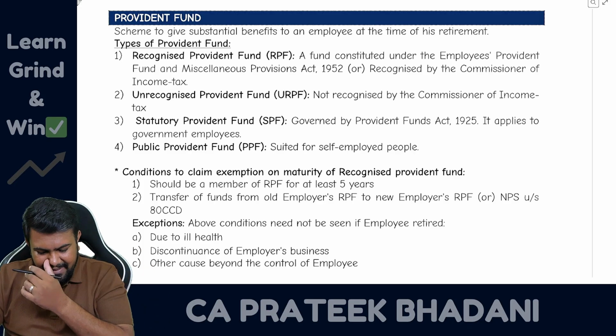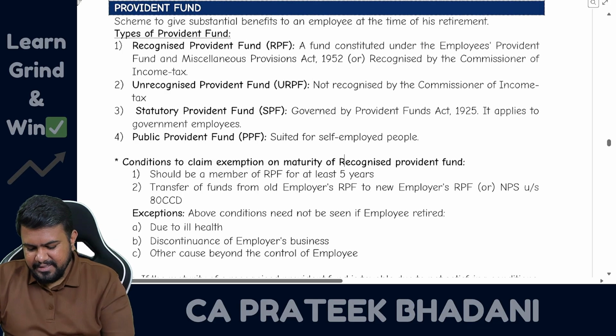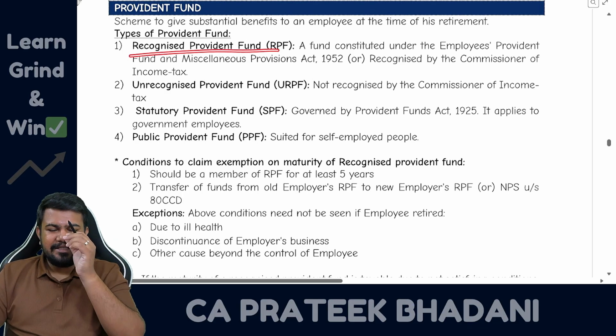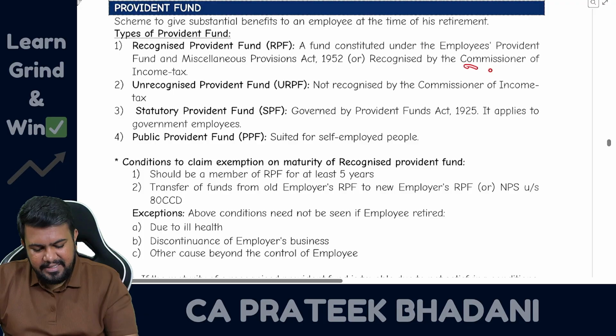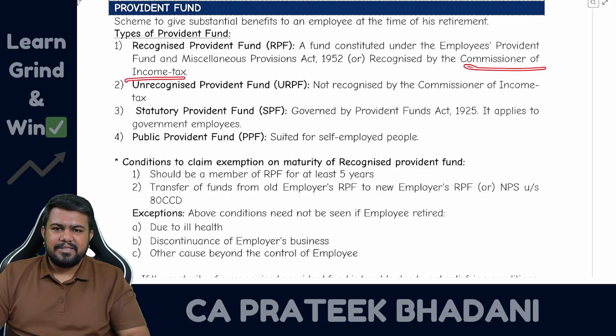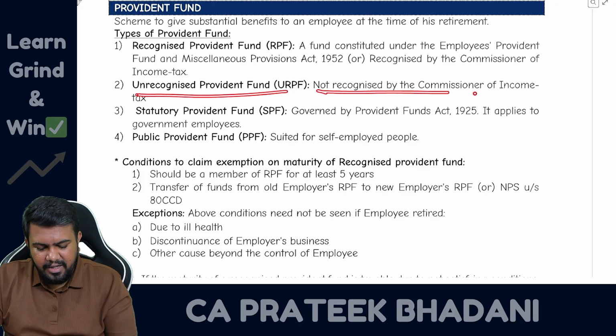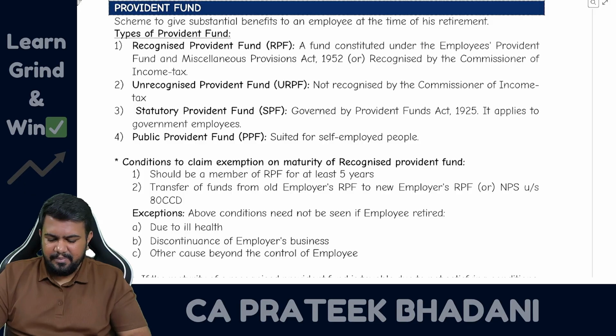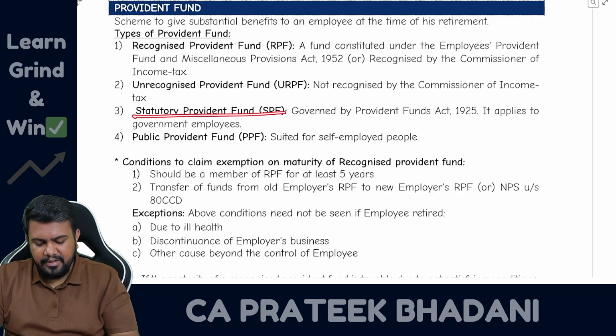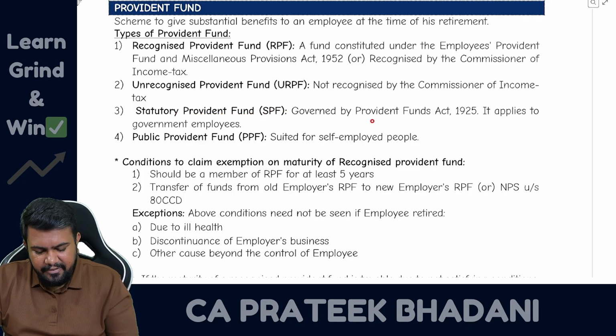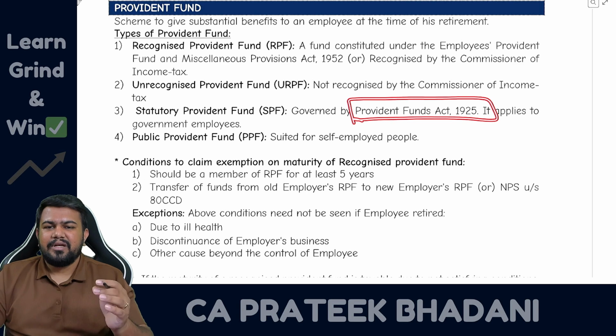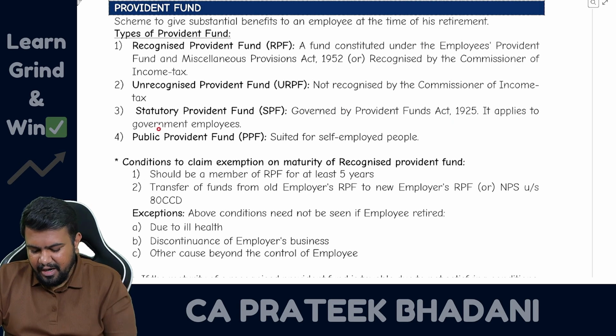So now what are the types of Provident Fund? First is Recognized Provident Fund. Recognized Provident Fund means it is recognized by the Commissioner of Income Tax. Unrecognized Provident Fund means not recognized by the Commissioner of Income Tax. Then Statutory Provident Fund. Statutory Provident Fund means governed by the PF Act of 1925. It is the Provident Fund for government employees.